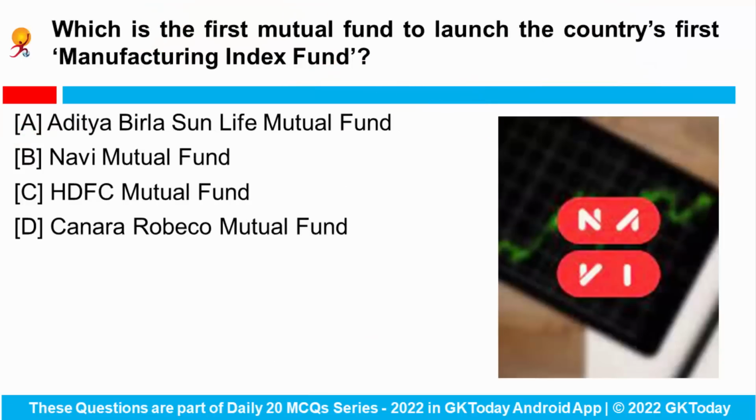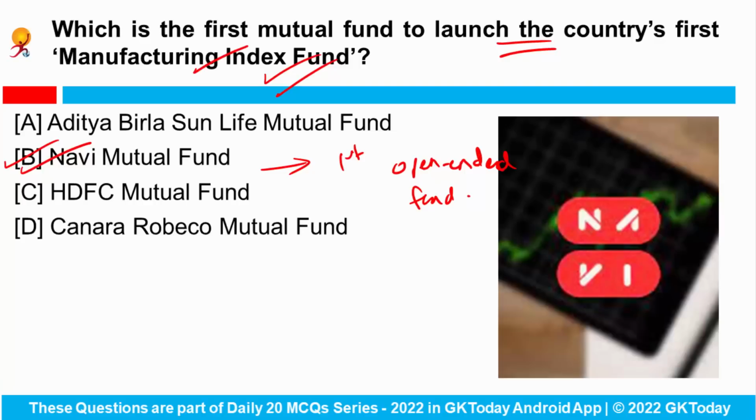Next is, which is the first mutual fund to launch the country's first manufacturing index fund? So Navi Mutual Fund has announced the launch of Navi Nifty India Manufacturing Index Fund, and this is India's very first open-ended index fund that seeks to replicate the Nifty India Manufacturing Index. So this index tracks the performance of manufacturers among the top 300 companies in India. So which is the first mutual fund to launch this manufacturing index fund? It is Navi Mutual Fund.